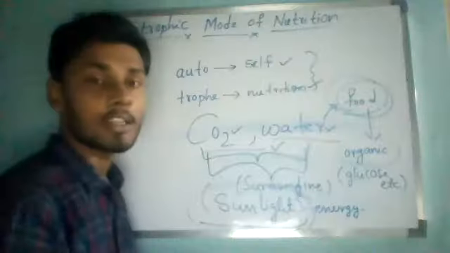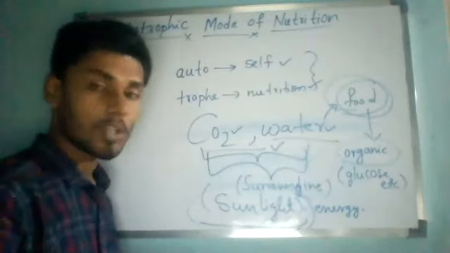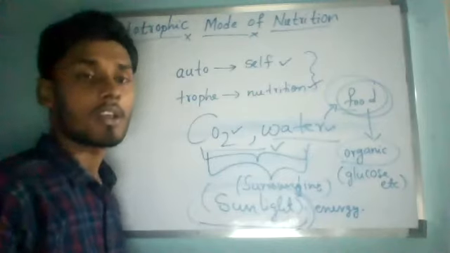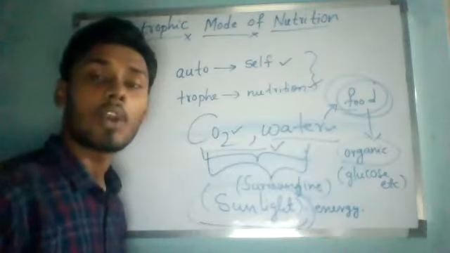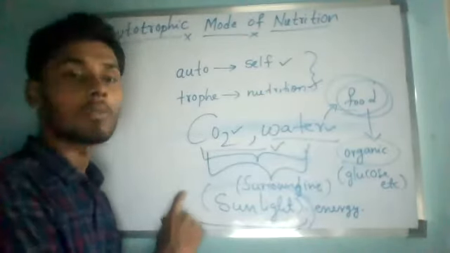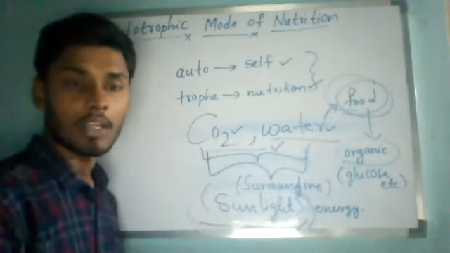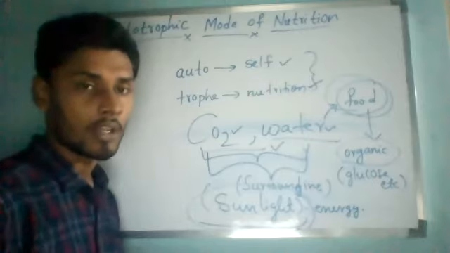Sunlight energy. That is only called as autotrophic mode of nutrition. Now, if you observe the organism, which organism will do this? I can say the green plants alone. The green plants alone have an autotrophic mode of nutrition. Understand?